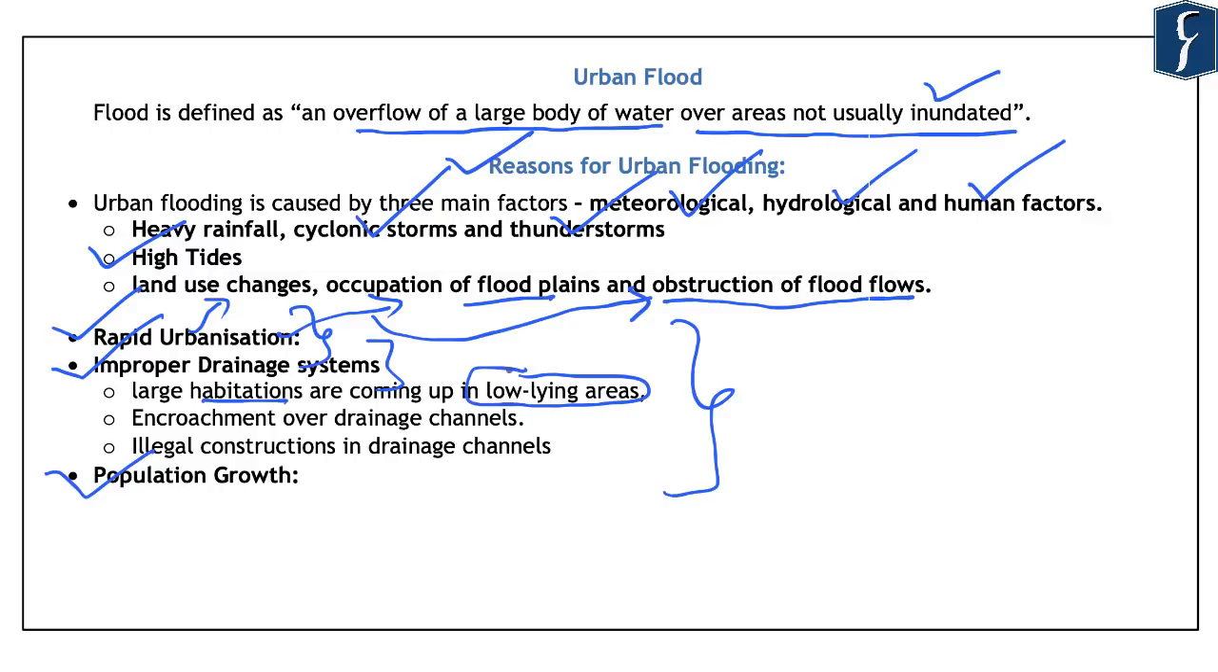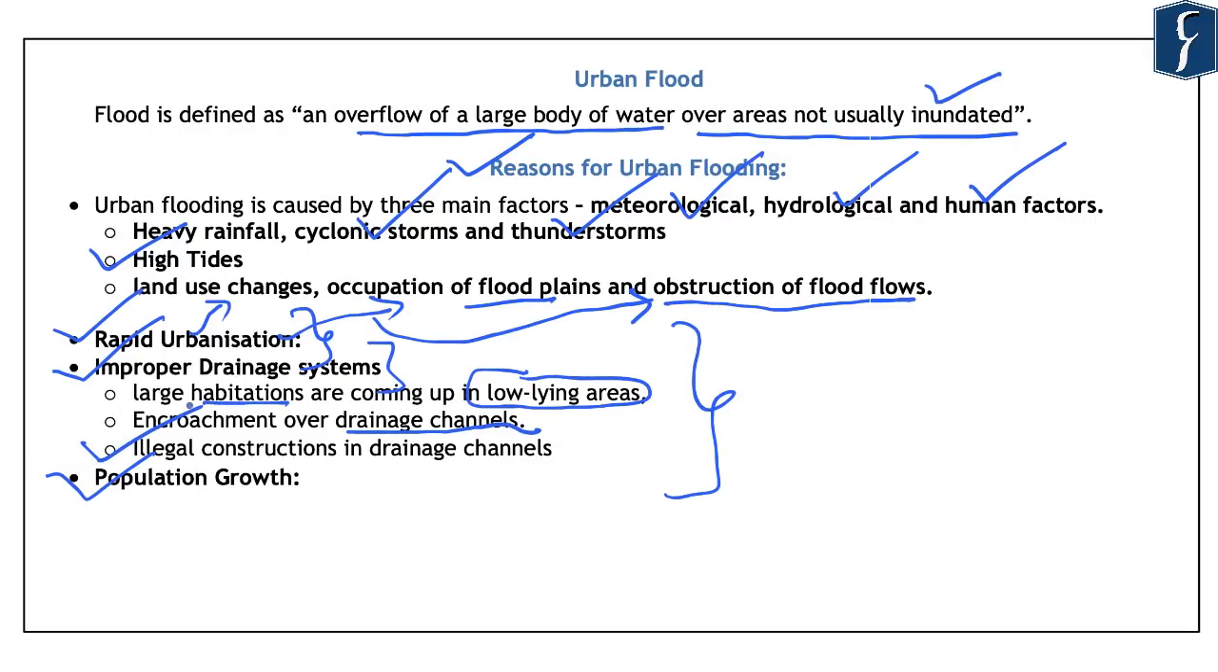Further, there have been instances of encroachment over the drainage channels, and this was visible in the Chennai floods, where the floodplains of the Adyar River were occupied by human habitations, and they were the most adversely impacted regions during the Chennai floods. And also, we see there are illegal constructions in the drainage channels.